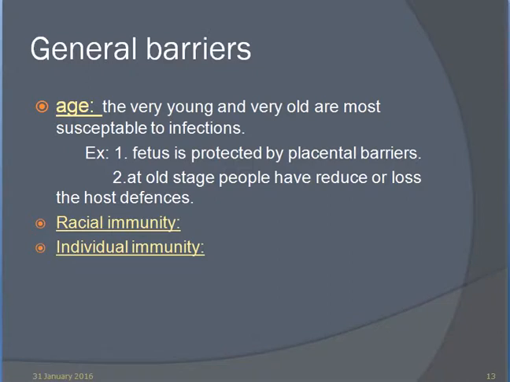Then there are general barriers. Age: the very young and the very old are most susceptible to infections. The fetus is protected by the placental barrier. At old age, people have reduced or lost host defense. Racial immunity and individual immunity.